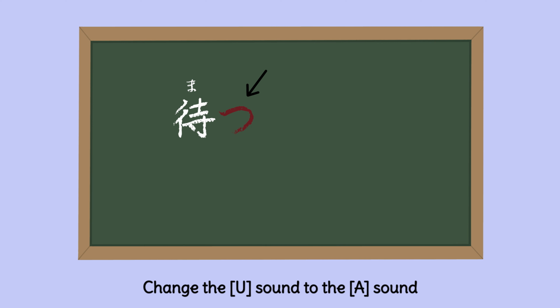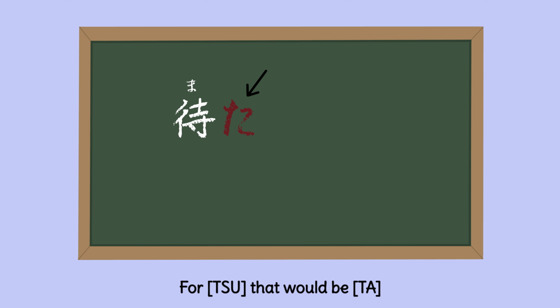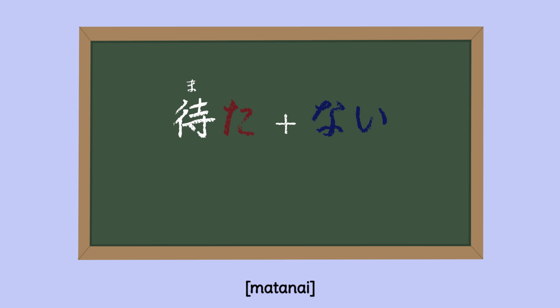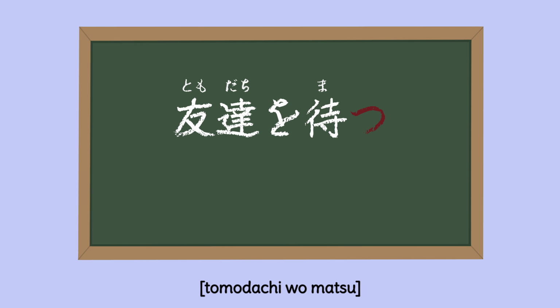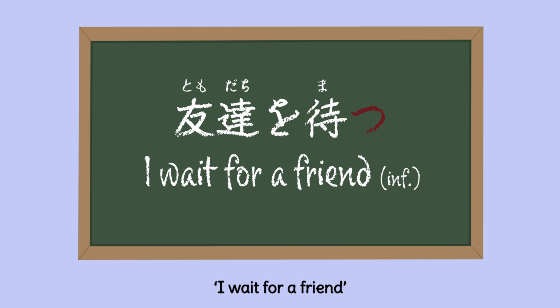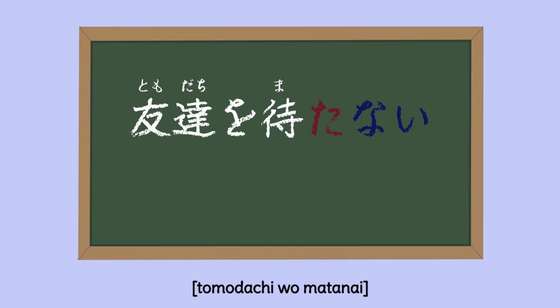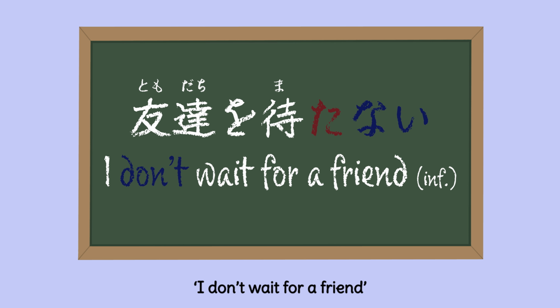Change the U sound to the A sound. For つ that would be た。待つ turns into 待た plus ない。待たない。To not wait. 友達を待つ I wait for a friend. 友達を待たない I don't wait for a friend.